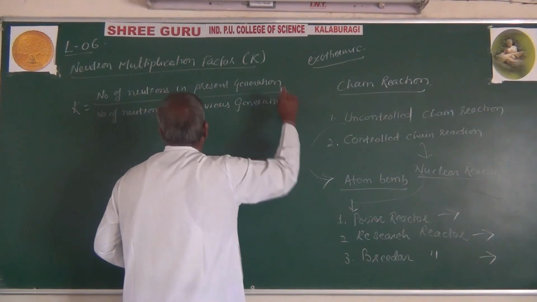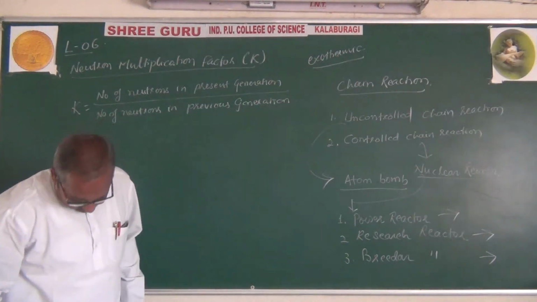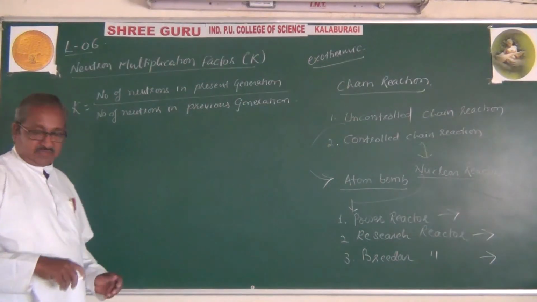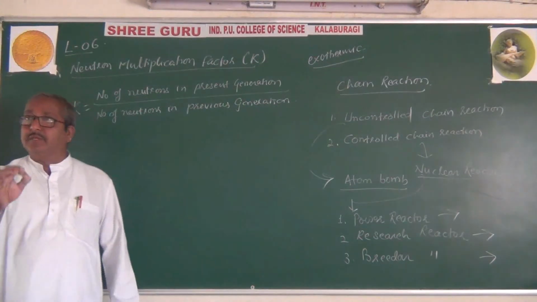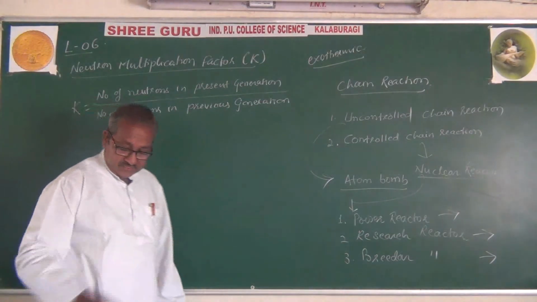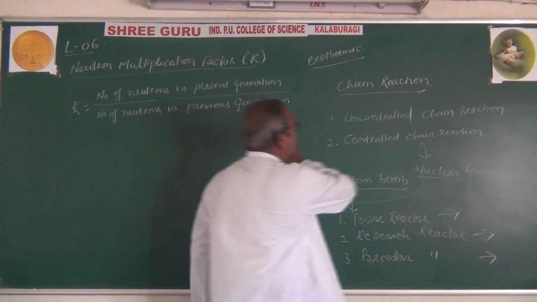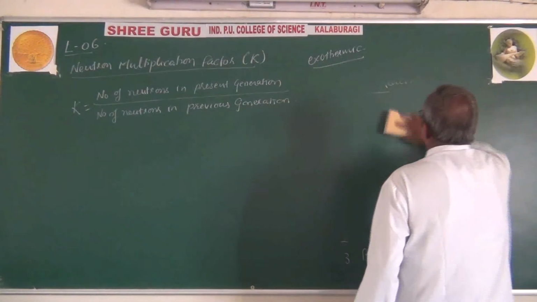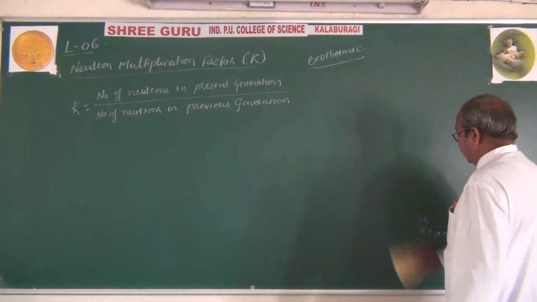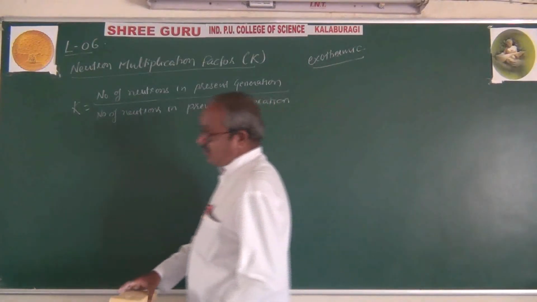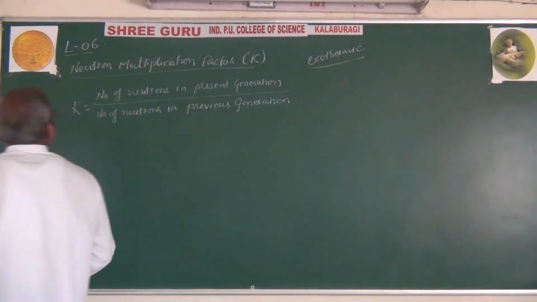This is what we call the multiplication factor, or neutron multiplication factor.